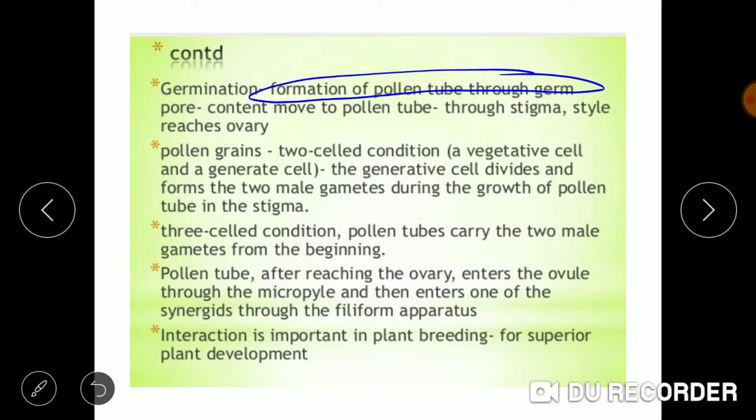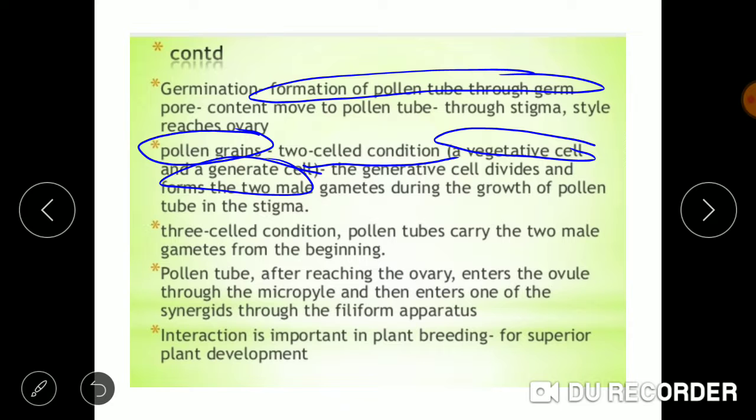Now, these pollen grains carry two male gametes. In certain conditions, instead of carrying the male gametes, the pollen grain is in a two-celled condition. It consists of one vegetative cell and one generative cell.